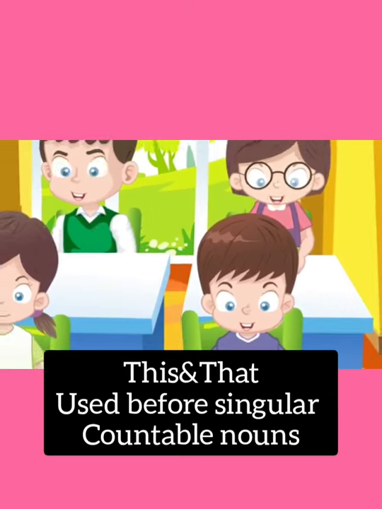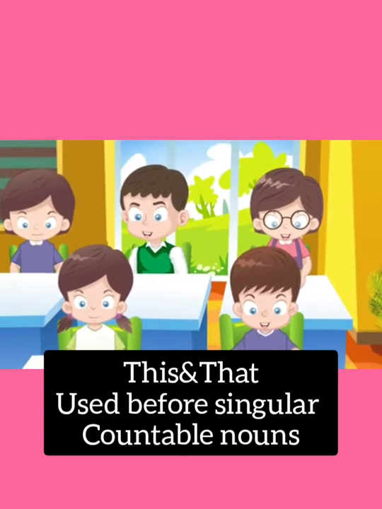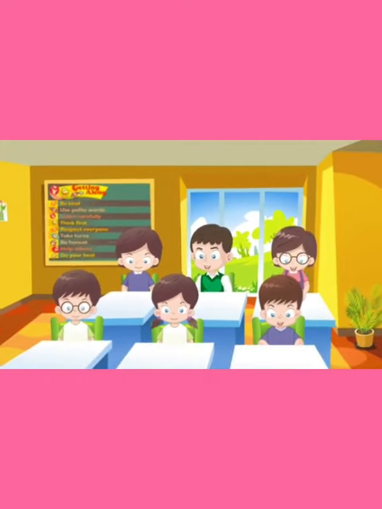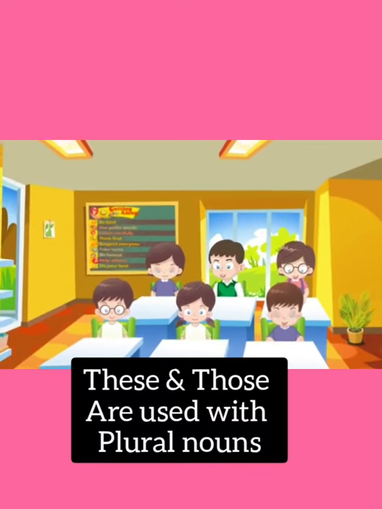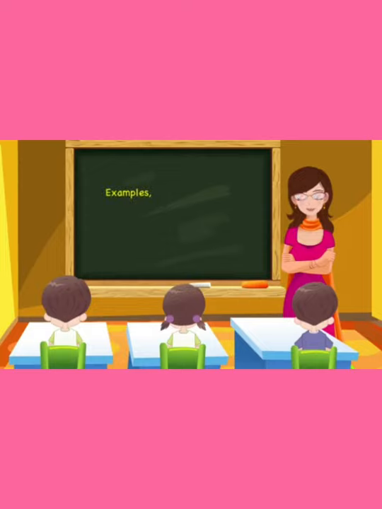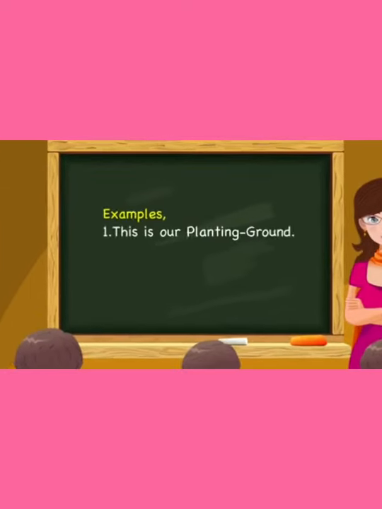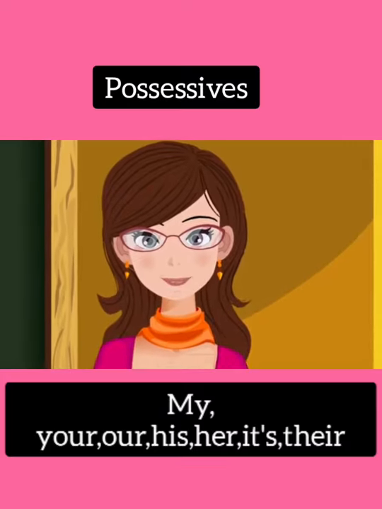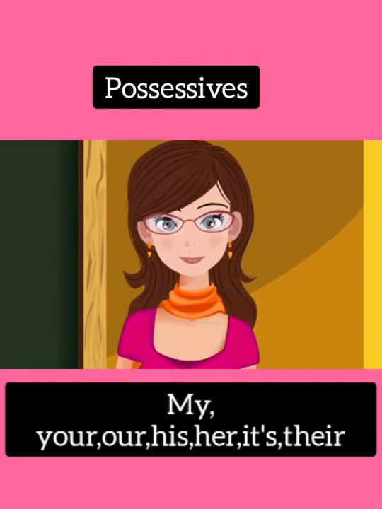Children, the words this and that are used before singular countable nouns. The words these and those are used with the plural nouns. Now look at the example, children. This is our planting ground. That dog is mine. Look at the next kind of determiners, children.